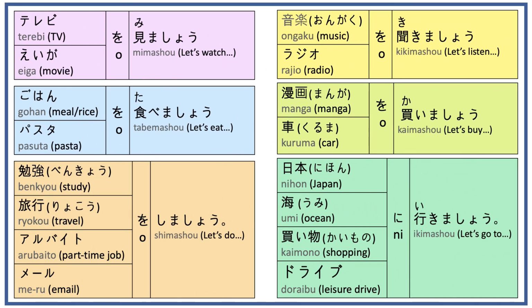Here please find 6 tables of commonly used nouns and verbs in their ましょう forms that you can use as invitations. I hope you find them useful.